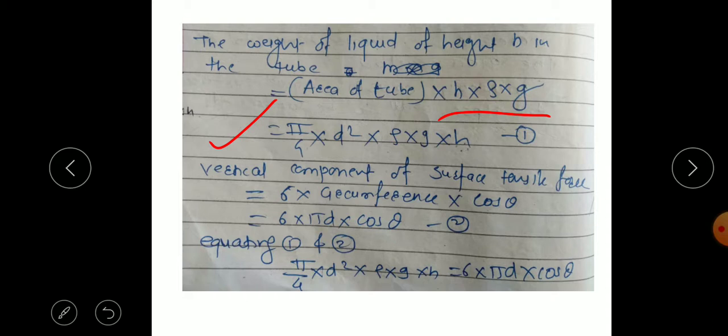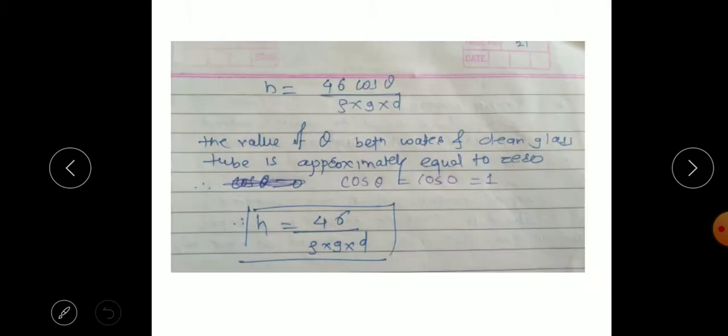And the vertical component of the tensile force will be sigma pi d cos theta. Equating these two, we get the height of the liquid that will rise in the capillary tube: h is equal to 4 sigma cos theta upon rho g d. So the smaller the diameter of the tube, the higher the liquid will rise, or the higher the tensile force, the higher the rise.